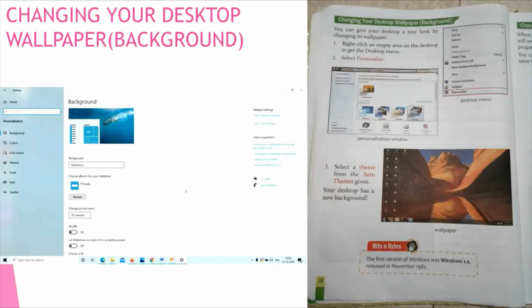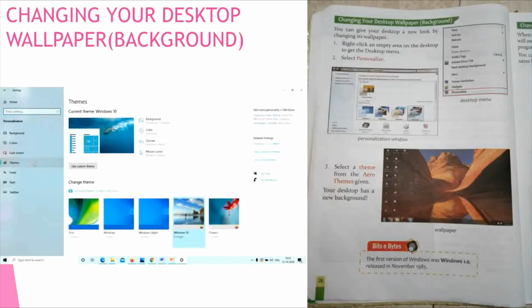Okay children, in this window, select a theme from the Aero themes given. See here, we have got so many options. So themes we have, this option we have to select. Whenever you click this themes option, you can see different types of wallpapers like this. Now I'm selecting this first wallpaper, Acer. Okay, selected.